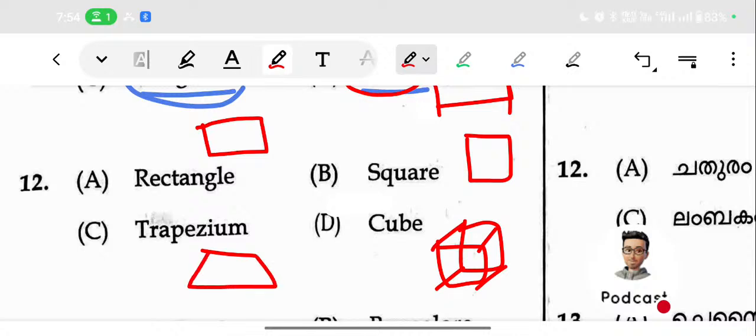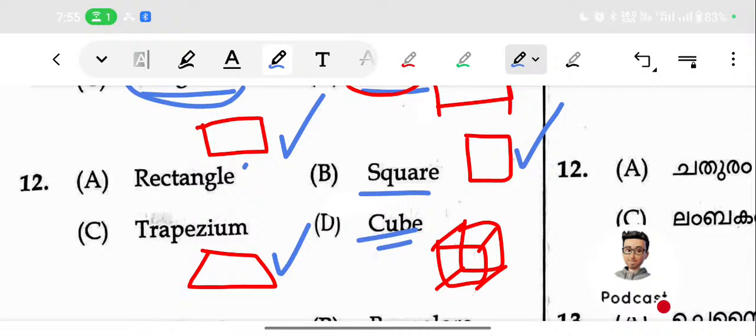So what will be the odd one? Can you comment? Here you can check whether it is 2D or 3D. The rectangle you can draw on paper, that is 2D, meaning two dimensions, length and breadth. The square you can also draw on paper. Trapezium also. But actually cube is a 3D figure. Even though we can draw it on paper, it is a 3D figure. So cube will be the odd one.